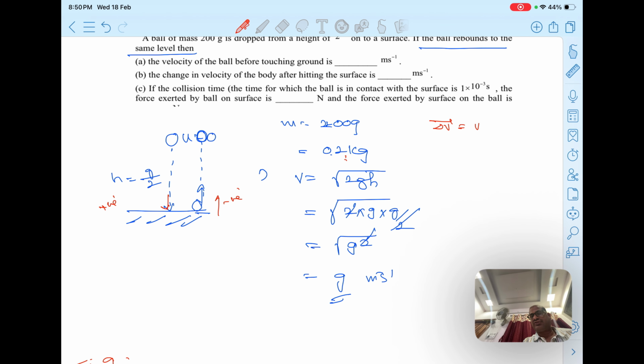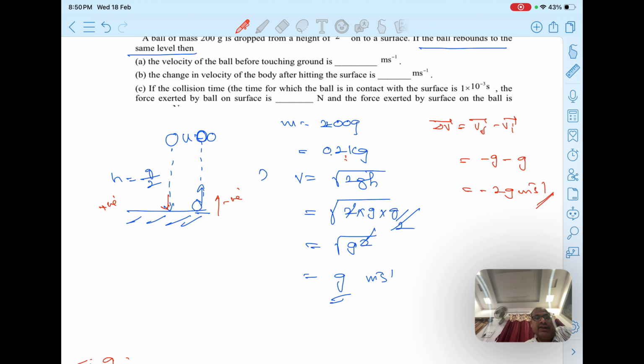Change in velocity is final velocity minus initial velocity. Finally it is upward, so it is negative, and there is no loss, so the same magnitude, that is g meter per second. So minus g minus initial downward, which is positive g, equal to minus 2g meter per second. This is the change in velocity.